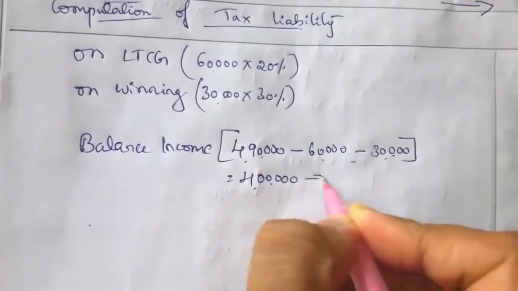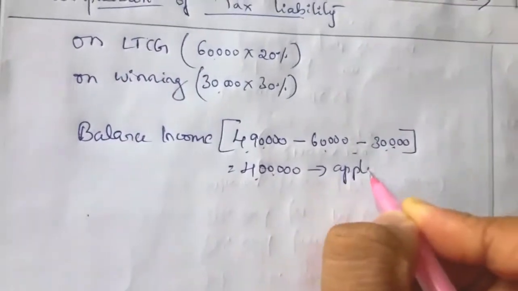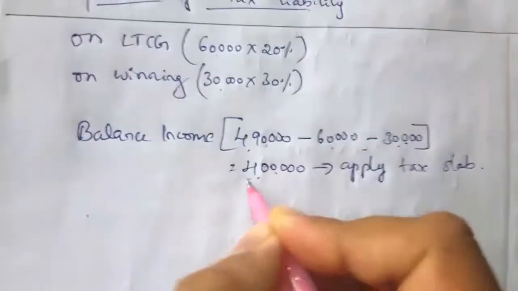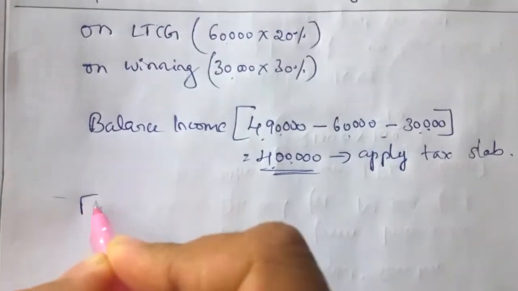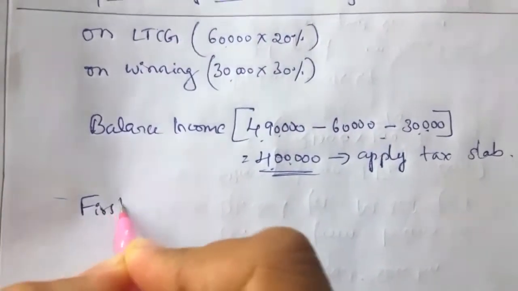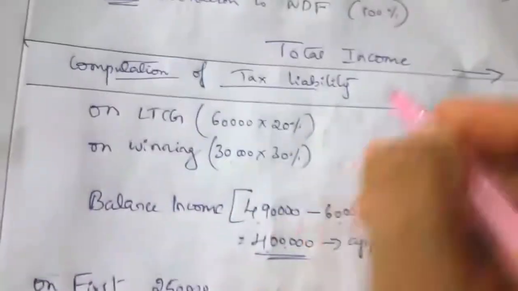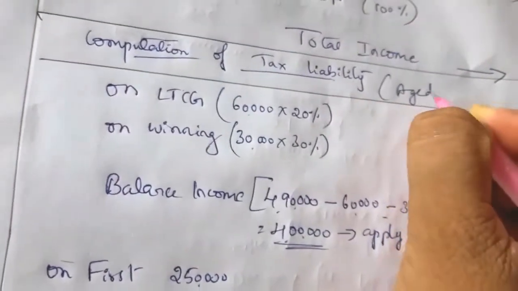So on this 4 lakh income we have to apply the tax slab. We'll apply on the first 2,50,000, assuming aged below 60 years.